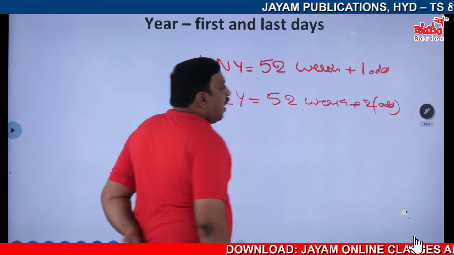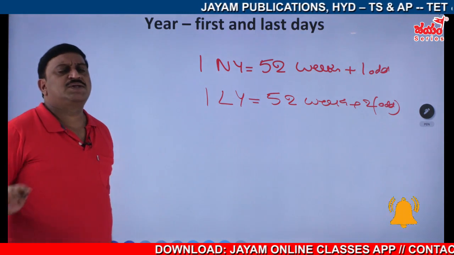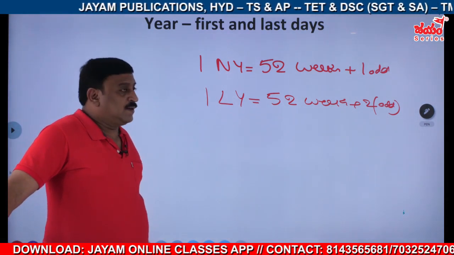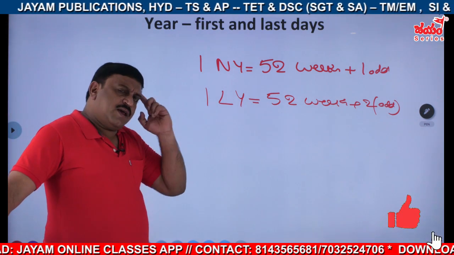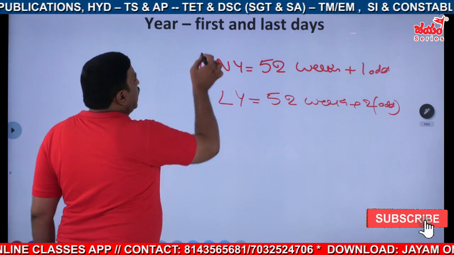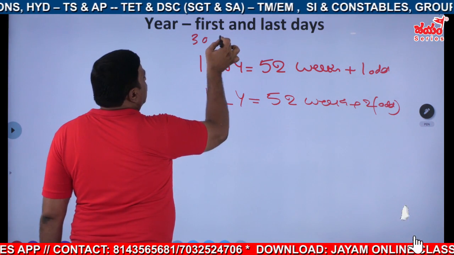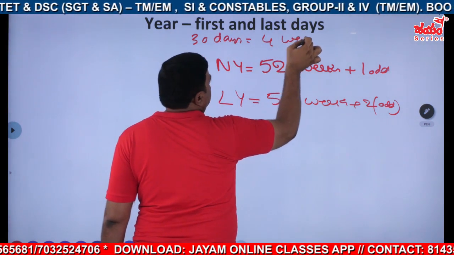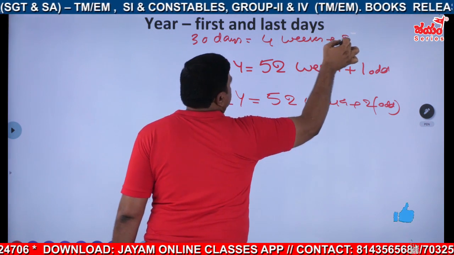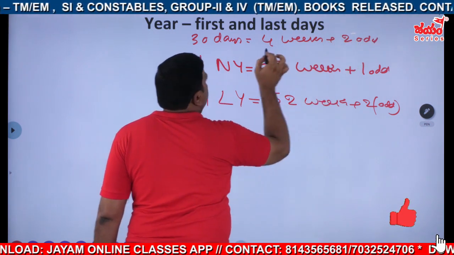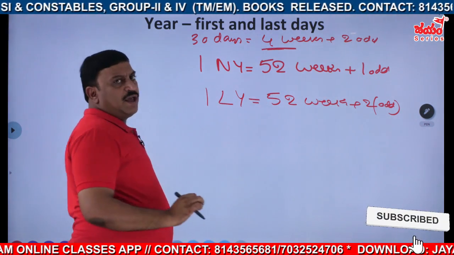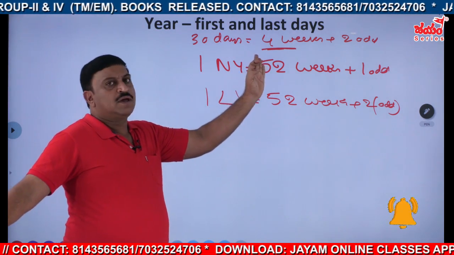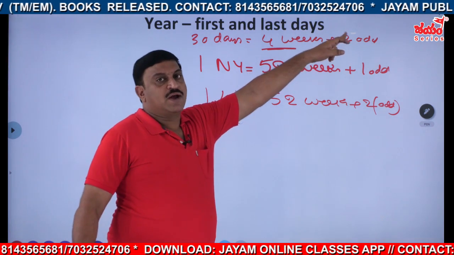Now, with minimum common sense you have to say, in any 30 days month, we will have 4 weeks plus 2 odd days. That means any weekday will come minimum how many times? 4 times. Extra 1 time is due to those odd days.